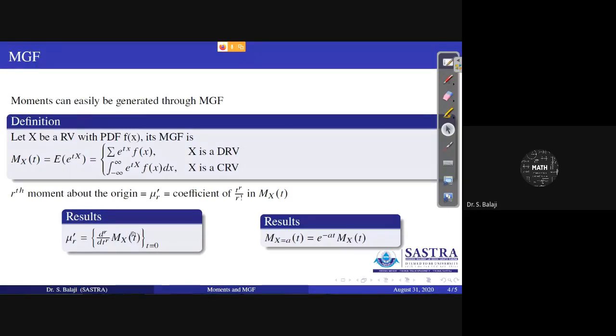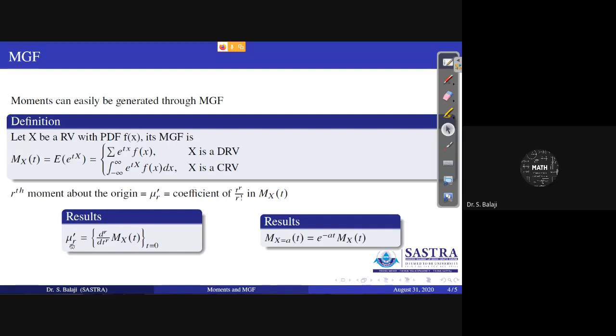Therefore, from that MX of t, if you want to identify mu dash 1, it is nothing but d by dt of MX of t at t equal to 0. Similarly, mu dash 2 means d square by dt square of MX of t at t equal to 0. Therefore, if you want to identify mean and variance from MGF, what do you have to identify?